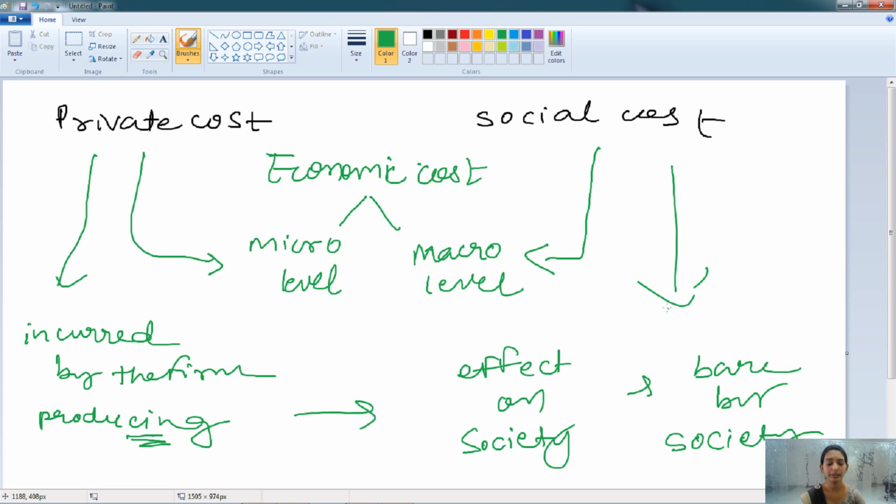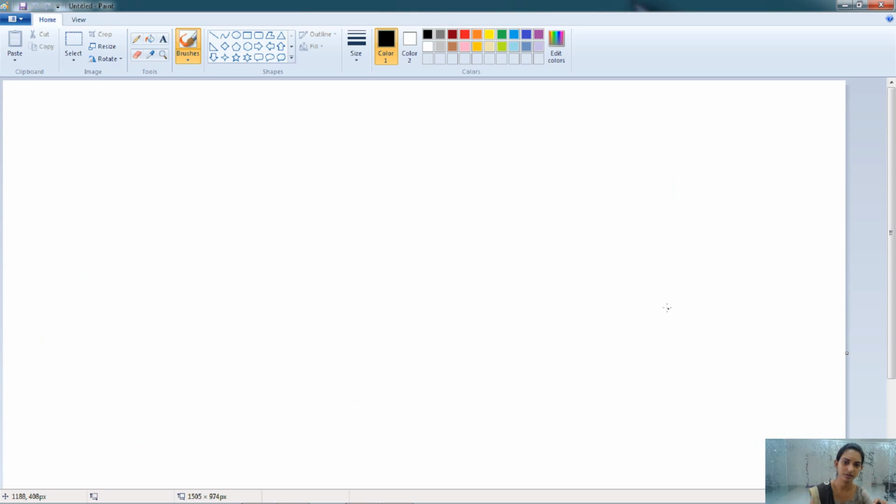For example, if the firm is producing more goods and it will create the greater pollution, greater congestion, then the pollution problem is borne by the society. So that cost is known as the social cost, whereas the cost of producing that product is known as the private cost. So this is about the private cost and the social cost.